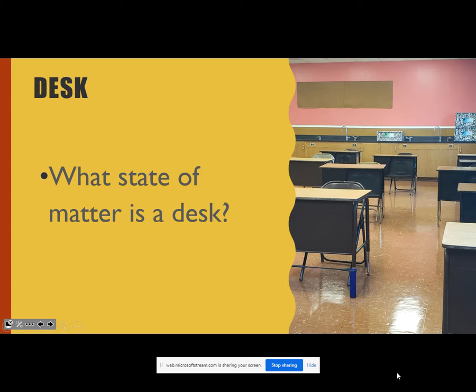So we're going to go back to what we just went over, and we're going to break it down to where they're going to be, if it's a solid, liquid, or gas. So let's start with desk because we have this in front of us. For a desk, is it a liquid? I wouldn't think it would be a liquid because it wouldn't hold anything together. So is it a gas? It's kind of hard to say it's a gas because you're able to sit on the desk, or you can sit on the chair itself. So with this, it is a solid, which means it can hold a shape. The solid can hold a shape.